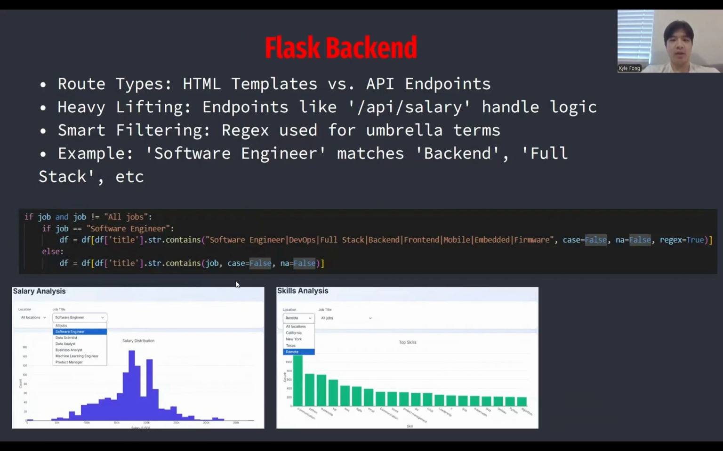A major challenge we faced was handling job titles. If a user searched for software engineer, we don't just want an exact string match. I used regex filtering here. This acts as an umbrella search, so a query for software engineer automatically captures related roles like backend, full stack, or DevOps. This makes the tool much smarter than a basic keyword search.